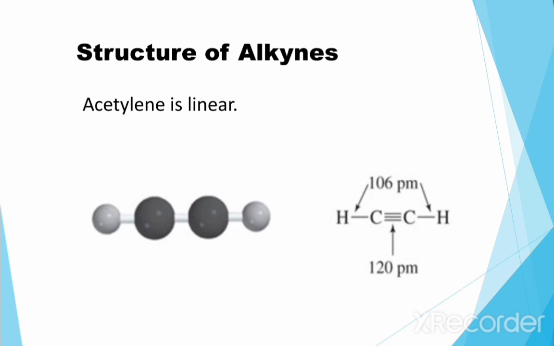And the next is the structure of alkynes. An alkyne has a linear structure. Its bond length from carbon to carbon is 120 picometers, and from carbon to hydrogen is 106 picometers. Acetylene is linear. This is the structure of acetylene.